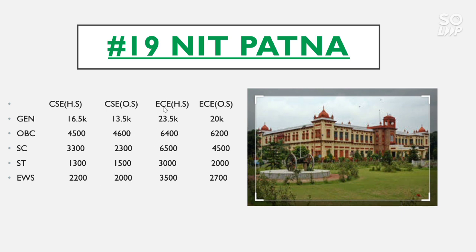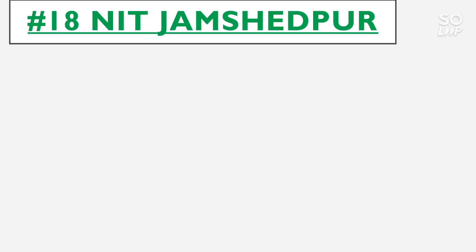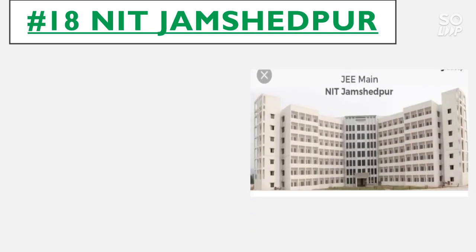And for EC home state, the general category cutoff is 23.5 thousand, OBC 6,400, SC 6,500, ST 3,000 and EWS 3,500. Now for EC other state, the general category cutoff is 20,000, OBC 6,200, SC 4,500, ST 2,000 and for EWS 2,700. Now talk about the 80 number NIT, it is NIT Jamshedpur.